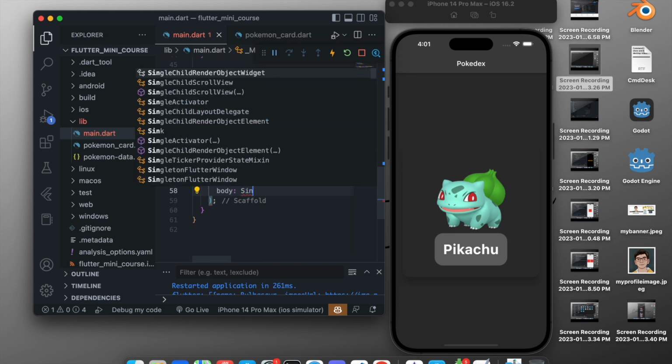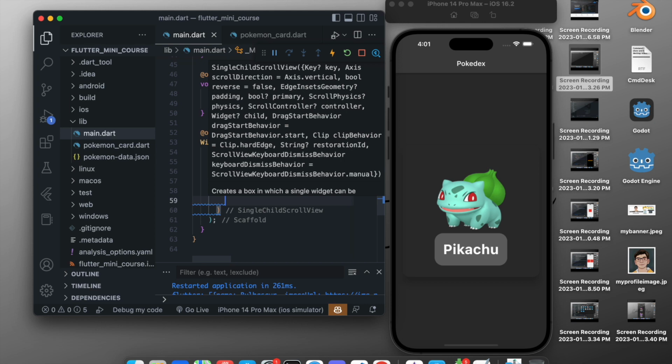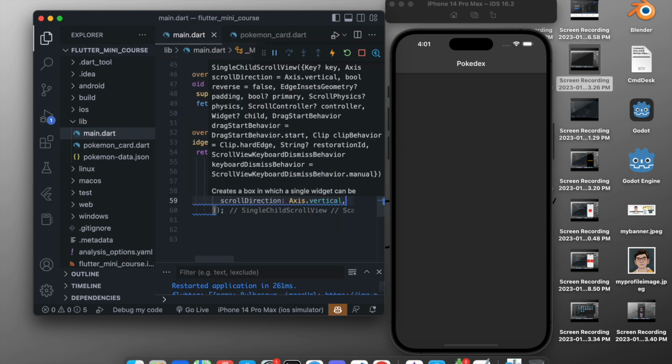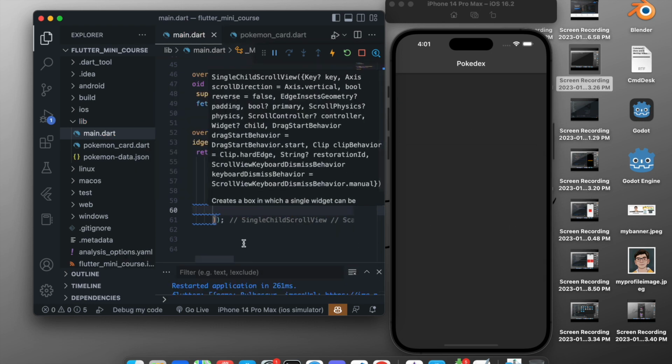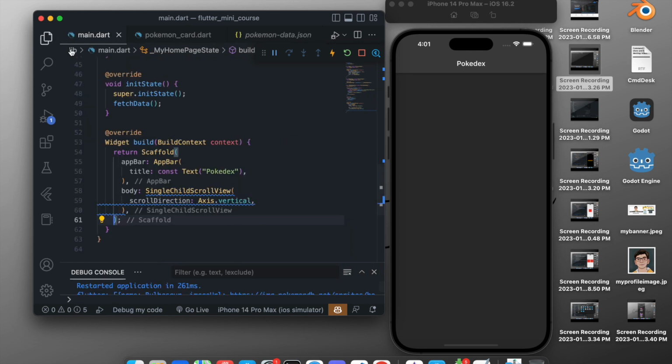we will add a single child scroll view. This basically adds scrolling to our widgets that take many children. In this case we want the scroll direction to be Axis.vertical, and this will add a vertical scrolling. Our card disappeared because we removed that, and add a comma here to just format the code perfectly. Now I will just remove this. Okay, now what we want to do is add a child